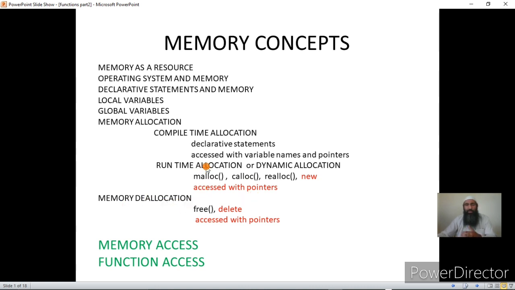Now, what is memory deallocation? Once the memory is allocated during compile time and the program execution is over, the program will release the resources. That is, it will release the memory because it does not need it now. That is called memory deallocation for compile time allocation.